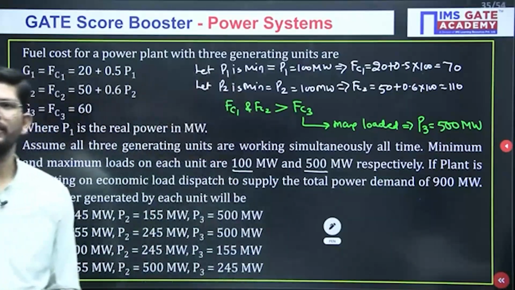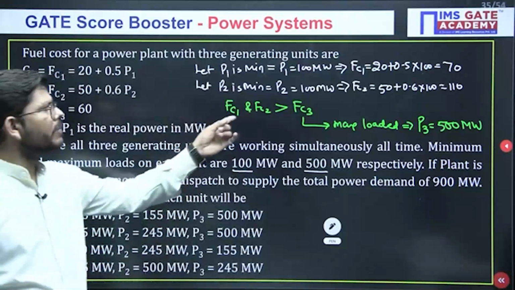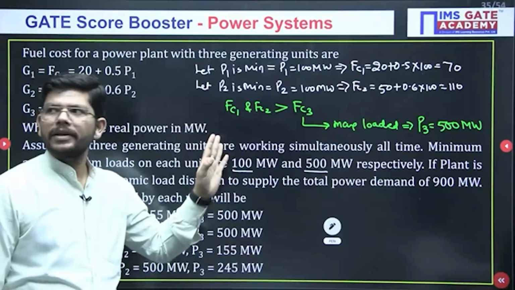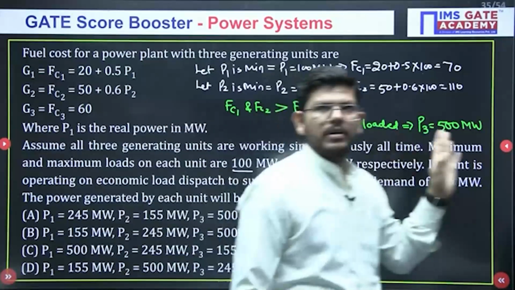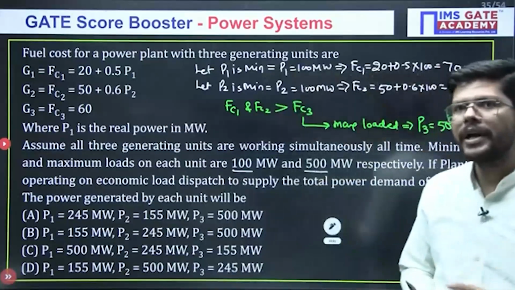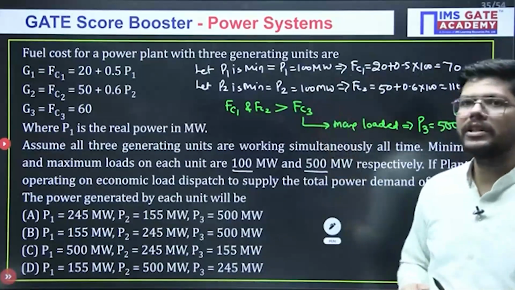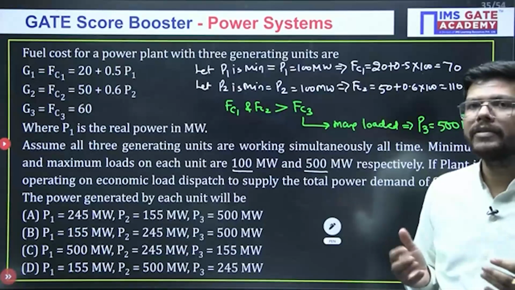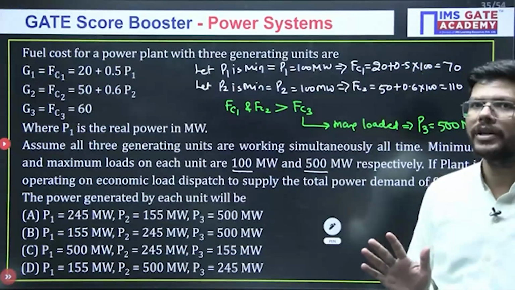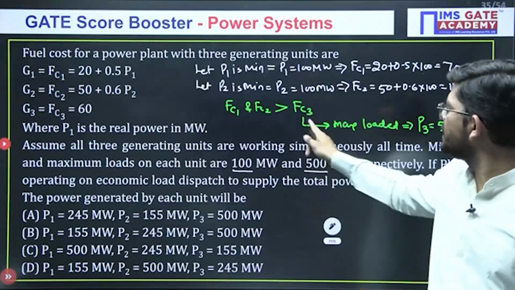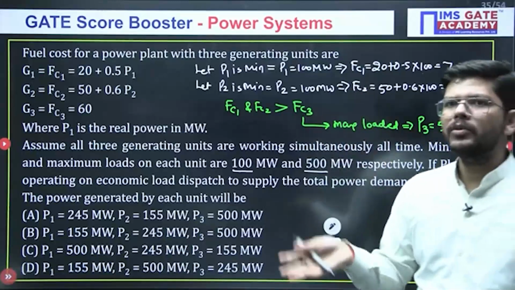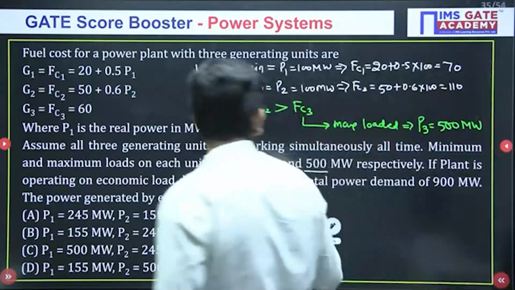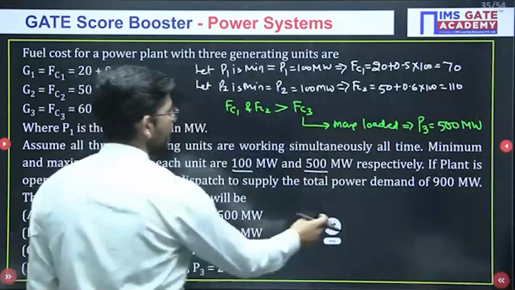500 megawatt. Okay, why are we not saying that P1 and P2 will be 500? Because FC1, FC2, when we are taking the minimum for them, even then their operating cost is more than FC3. That means if there is an increased demand, we will load F3 first for economical operation. So F3 can take more load, and let us suppose that F3 is maximum. So we got that P3 is 500.